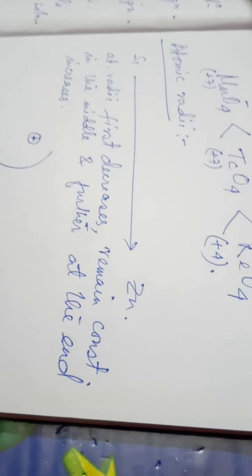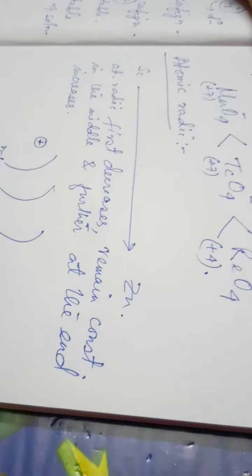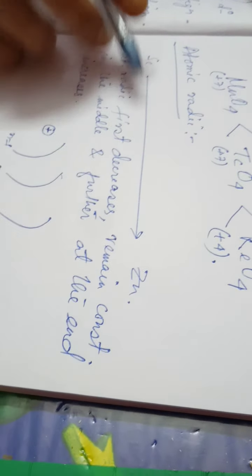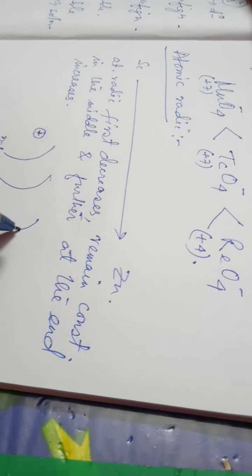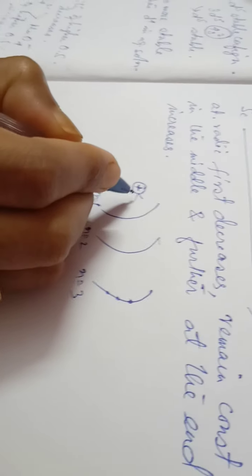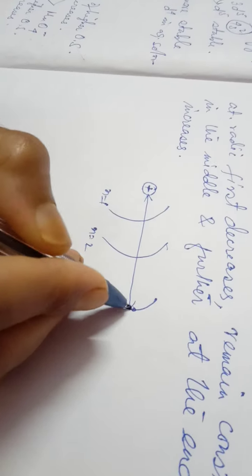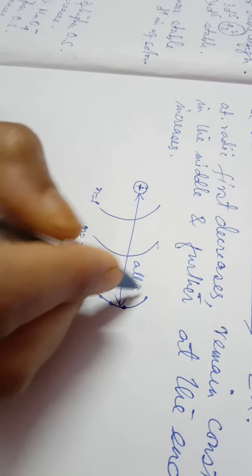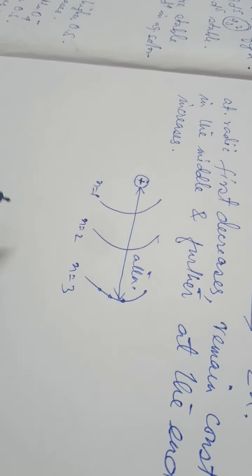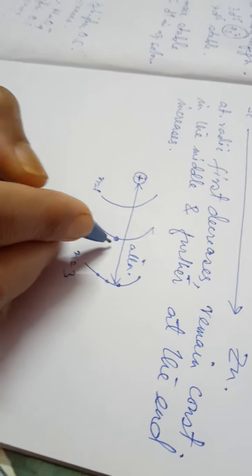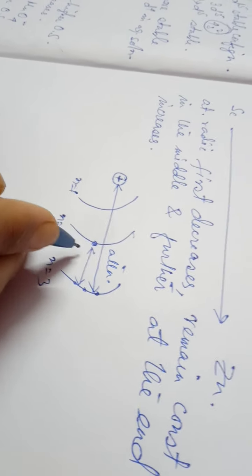Why? Because see, this is the nucleus. This is number 1 shell, this is number 2 shell, this is number 3 shell. As we move along from scandium to zinc, the number of electrons goes on increasing progressively. So there exists one attractive force between nucleus and electron, and also one repulsive force between electron and electron.